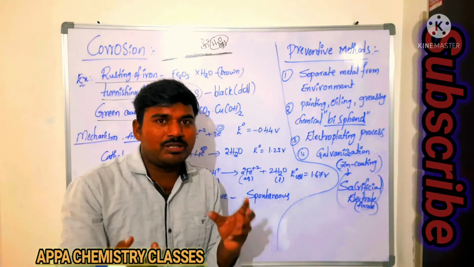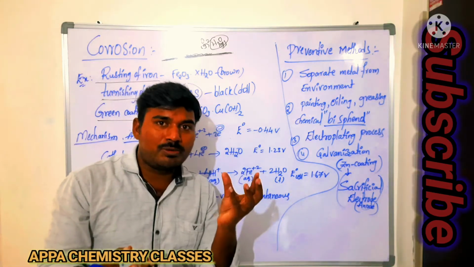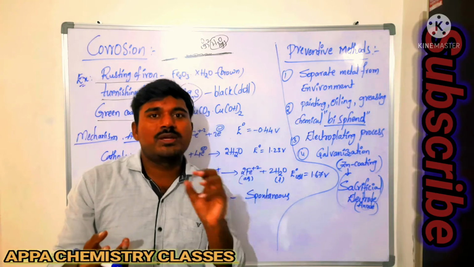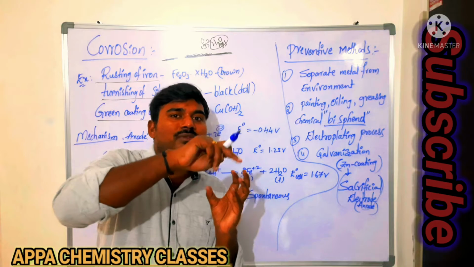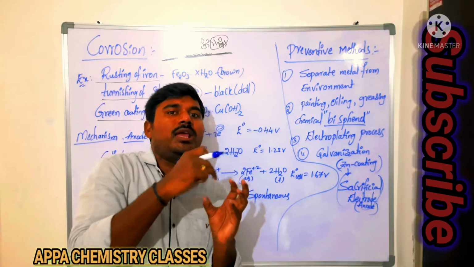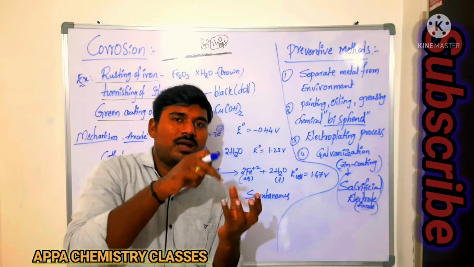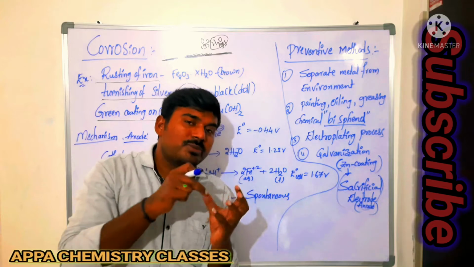And also there is green coating on copper. In our puja mandir, we see small copper vessels. You can observe that the inner layer of the copper vessel, which is in contact with water, forms some green layer.